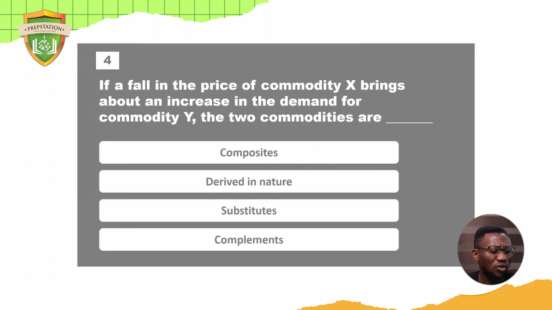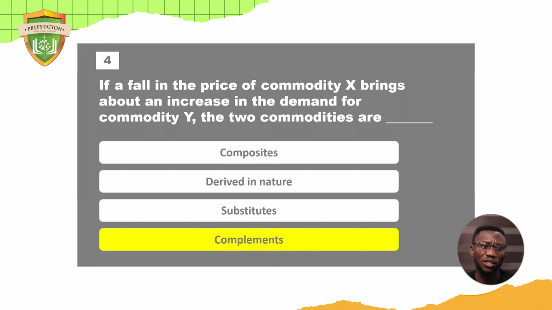Okay, let's go to the next one. If a fall in the price of commodity X, and when we say commodity X, we just mean any commodity, just one commodity, named X, brings about an increase in demand for commodity Y, the two commodities are what? What do you think they are? A change in price of X brings about an increase in demand for Y. Of course, they are complements. Complements mean that they complement each other. They are used together. Example, a phone and a charger. So they work together. A car and petrol, right?